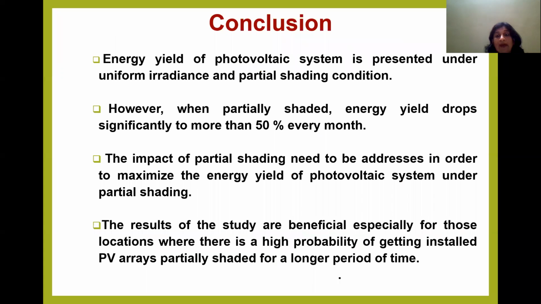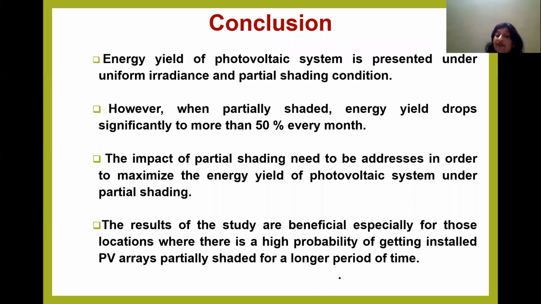Just to conclude my presentation, the energy yield of a photovoltaic system is presented under uniform irradiance and partial shaded condition. However, under partial shading, the energy yield drops significantly to more than 50% every month. The impact of partial shading needs to be addressed in order to maximize the energy yield of photovoltaic systems under partial shading.